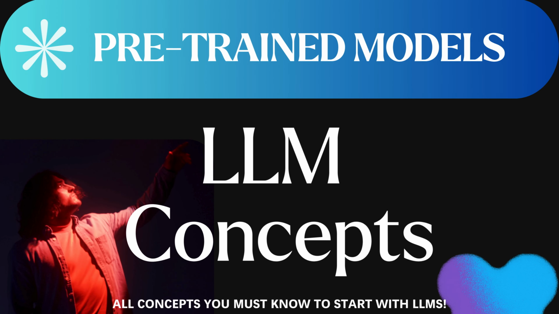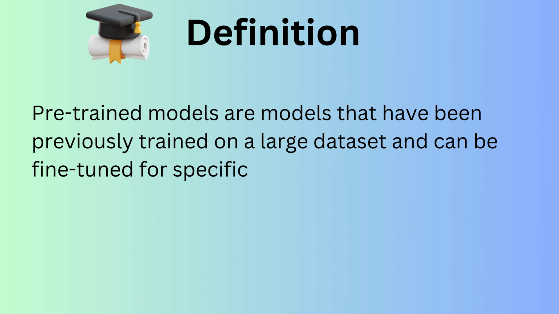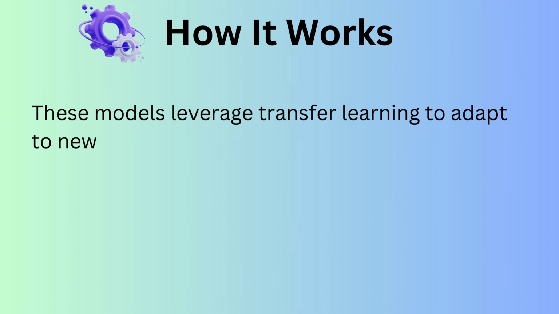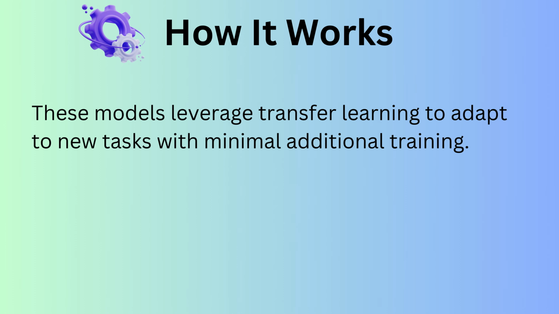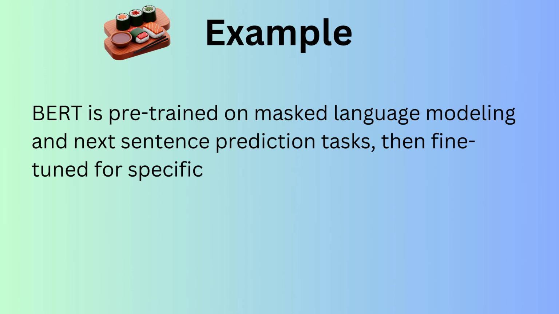Pre-trained models. Pre-trained models are models that have been previously trained on a large dataset and can be fine-tuned for specific tasks. They work by leveraging transfer learning to adapt to new tasks with minimal additional training. For example, BERT is pre-trained on masked language modeling and next sentence prediction tasks, then fine-tuned for specific NLP tasks.